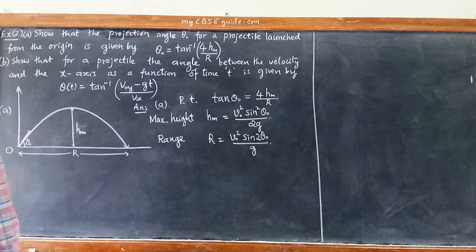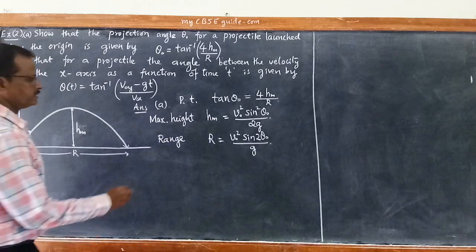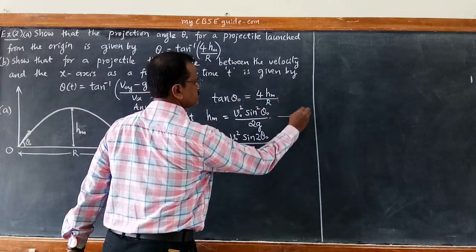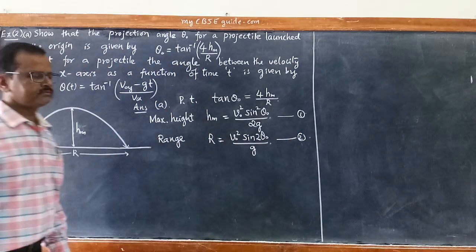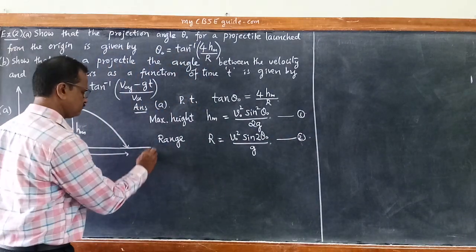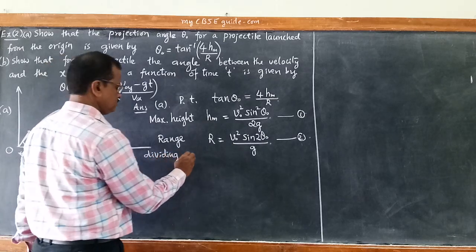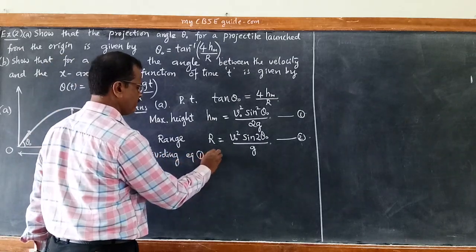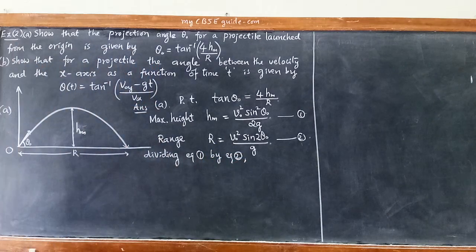Let us take the ratio, dividing the equation of hm by the equation of r, that is, equation 1 by equation 2. What do we get?